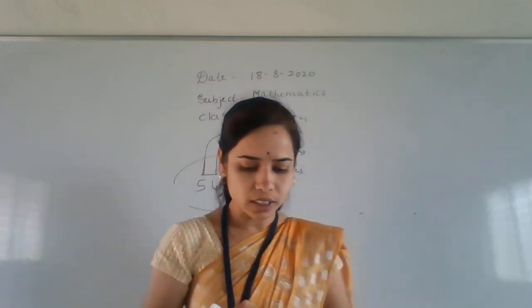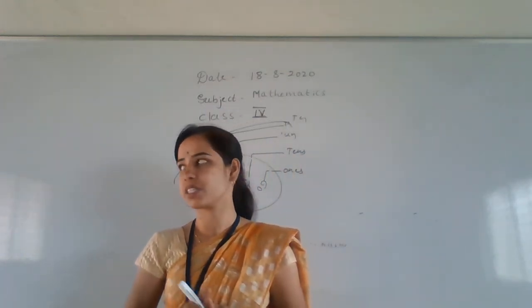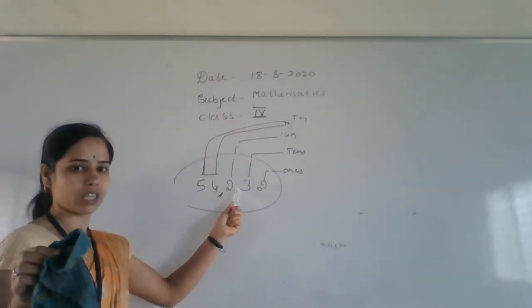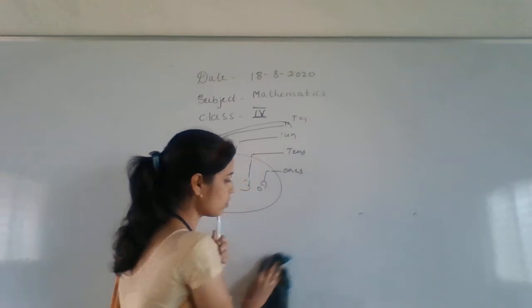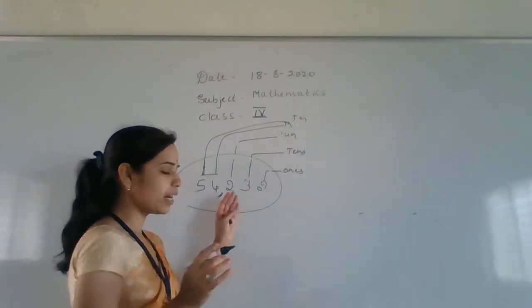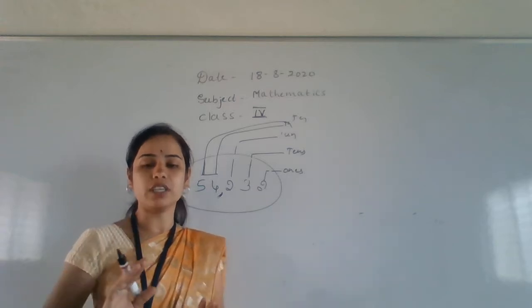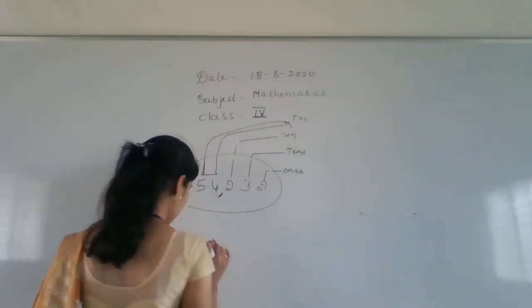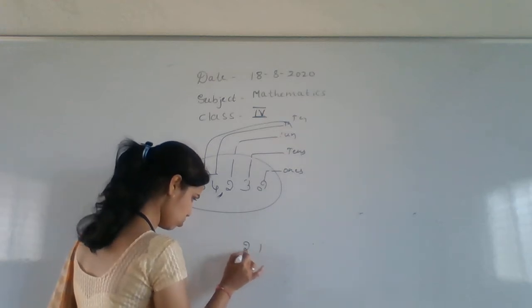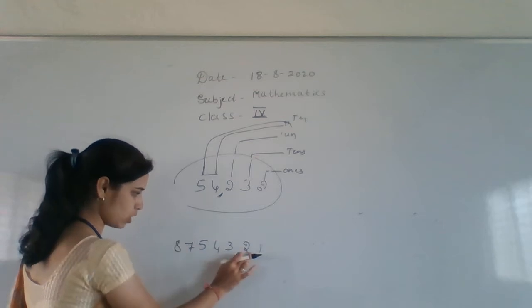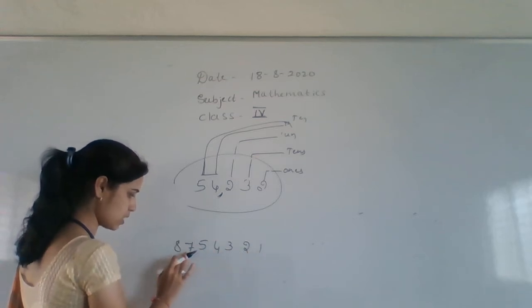54,232. Then read and write the 6 digit numbers. As I wrote on the board, it's a 5 digit number. When 5 digits come, you should know 1000, 10,000. Then when you take 6 digits, children, here 1, 2, 3, 4, 5, 6. 6 digits.